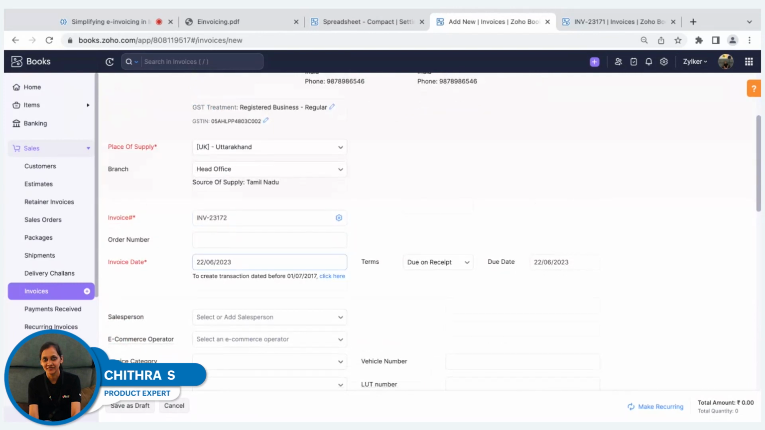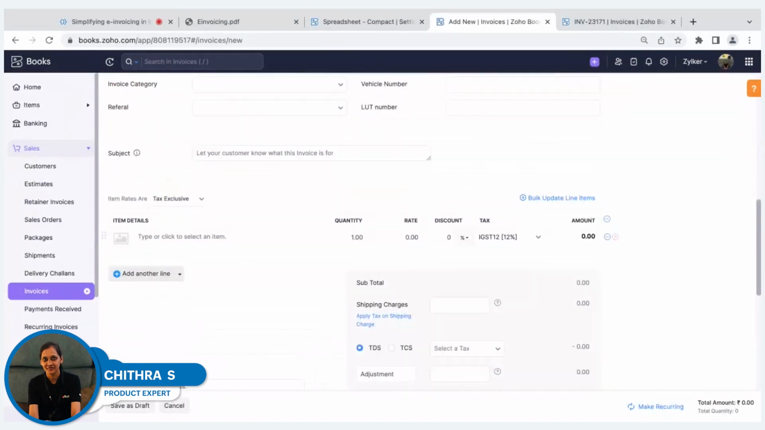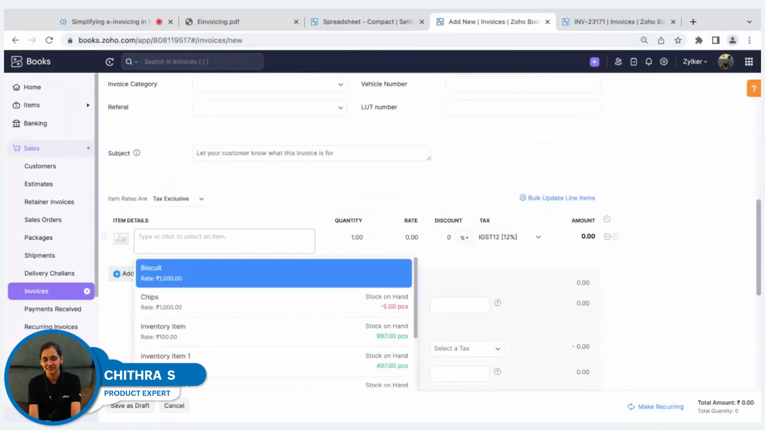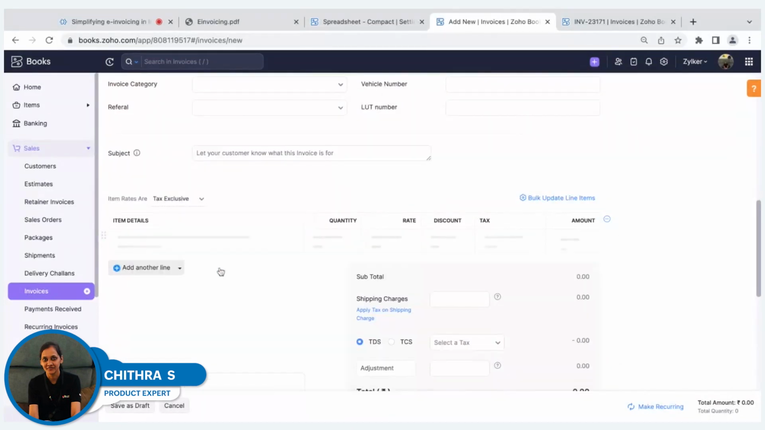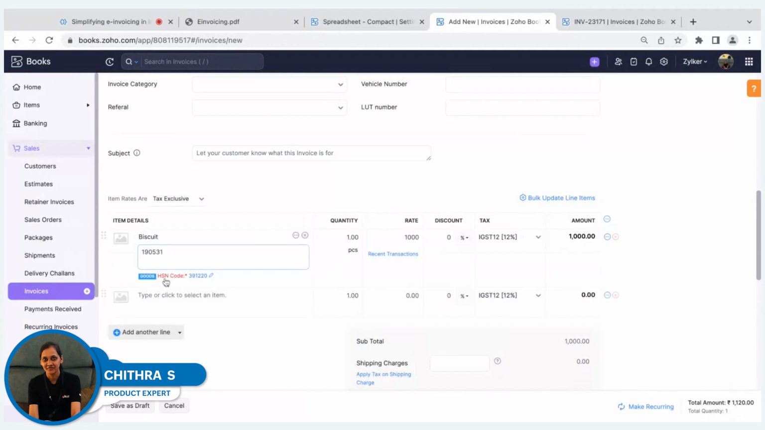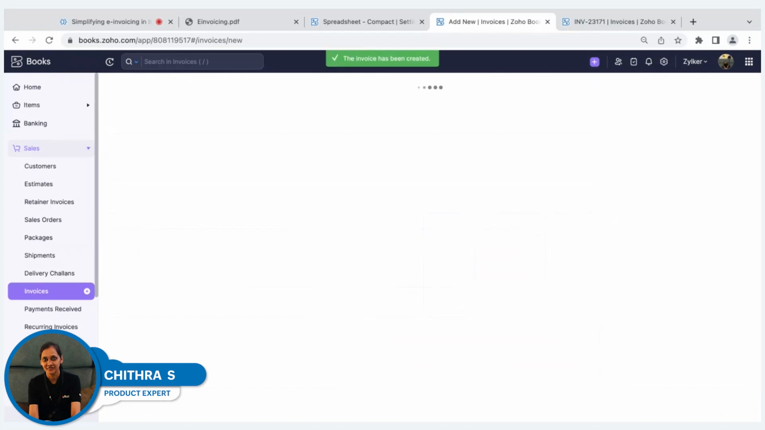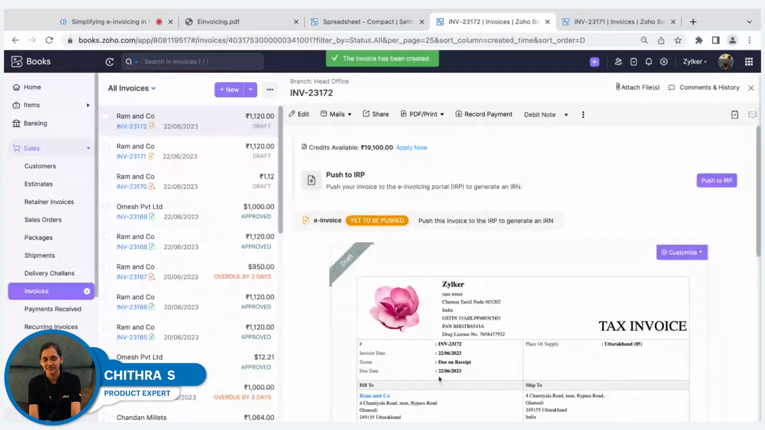You can scroll down and select the goods or service for which you're billing your customer. You can select the item details. And as you see, the HSN code, the rate, and the tax percentages are populated. Ensure all these details are available and you can save the invoice. So this is how quickly you'll be able to create an invoice from Zoho Books.